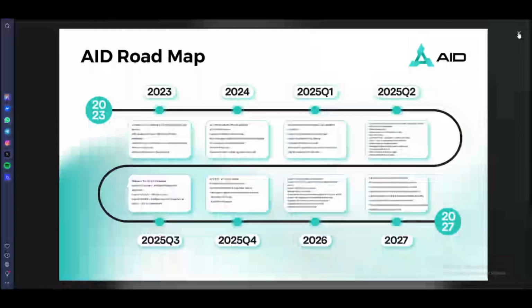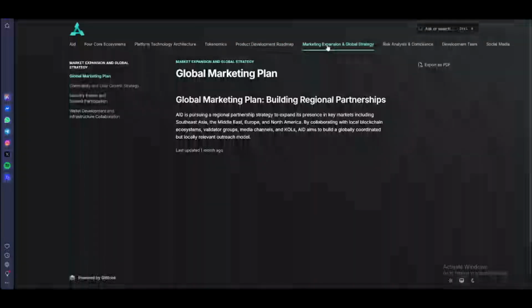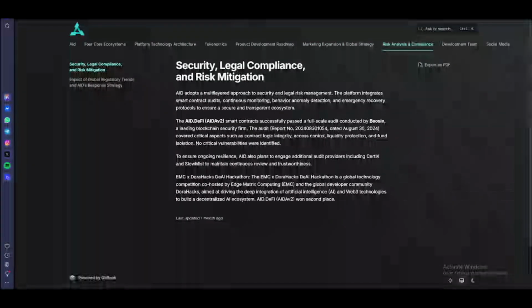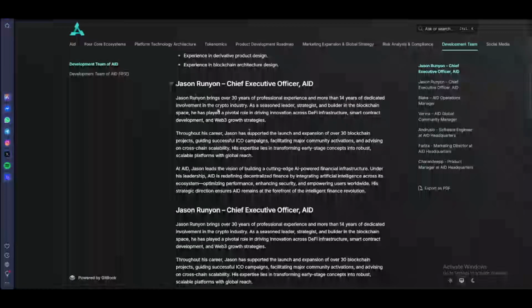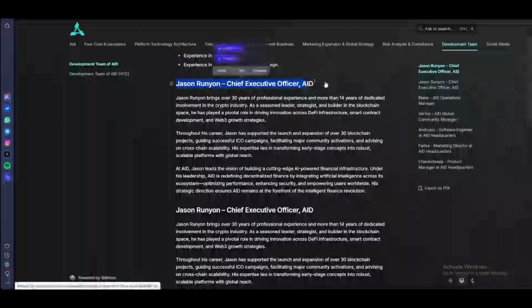This is the roadmap. So we have the marketing and global strategy. So we have building regional partnerships, as we call it. So we have the risk analysis and compliance. We have the security and also legal compliance or risk mitigation. And also we have the development team that we check. We have Jason Ronchon.